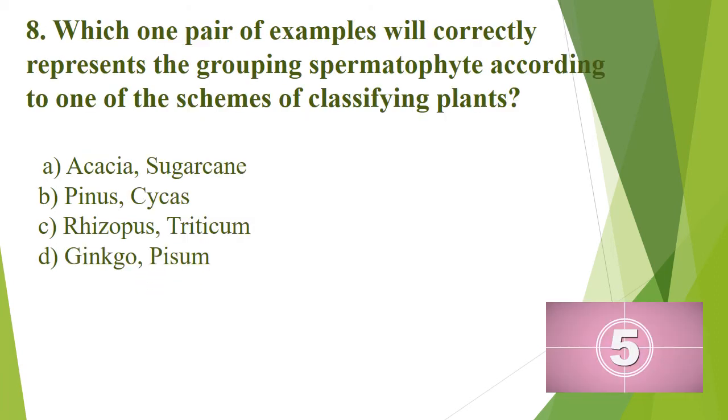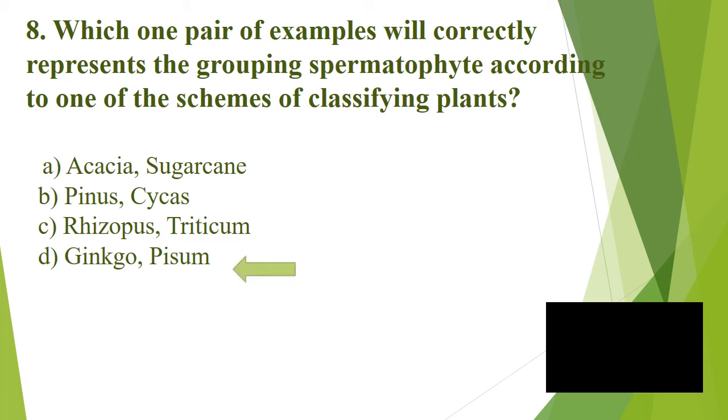Question number 8. Which one pair of example will collectively represent the grouping somatophyte according to one of the schemes of classifying plants? And the options are A. Acacia, sugarcane, B. Pinus, cycas, C. Rhizopus, triticum, or D. Zygnema, pisum. And the correct answer is option D.